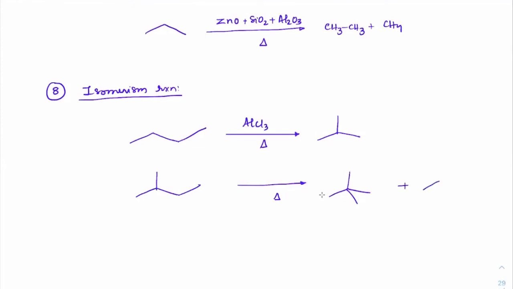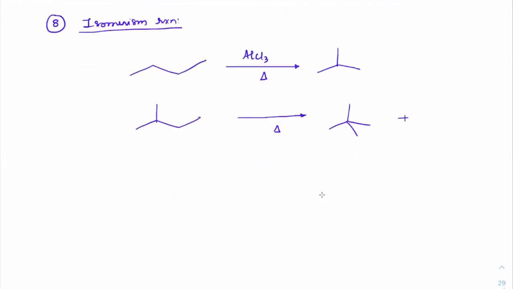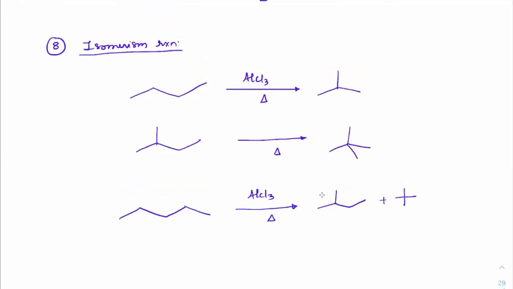Well, in this case it is already in this particular form. Suppose I take n-pentane and heat it in the presence of AlCl3, we may get isopentane also, we may get neopentane also, like this. Clear? So when you want a branched form from a straight chain, AlCl3 is more useful.